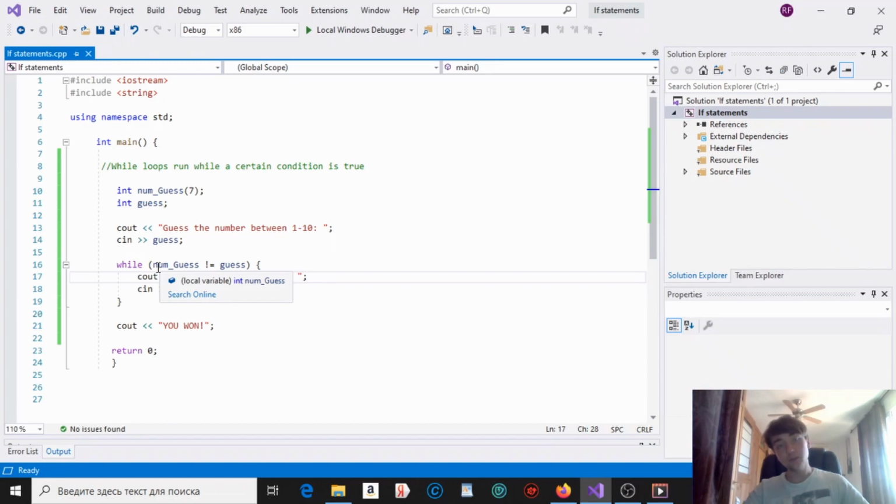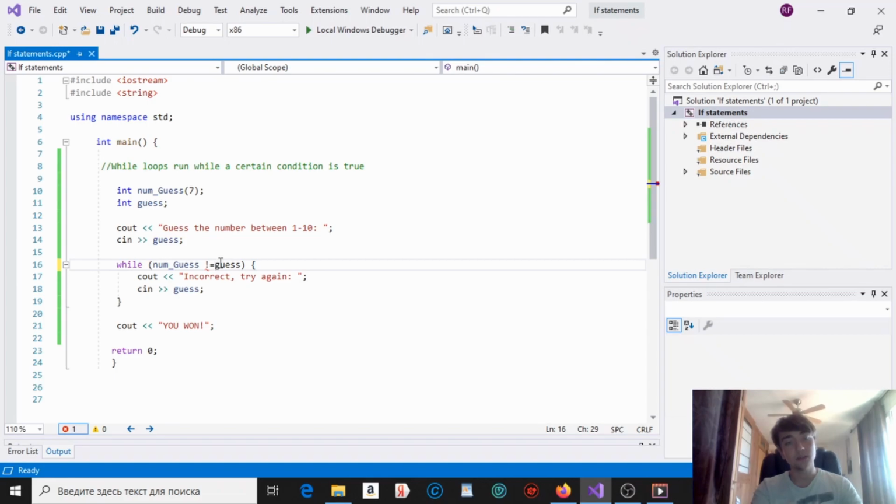The condition of the loop is num guess is not equal to guess. Remember when we learned about operators? This is the not operator. You might be a little confused because you might be thinking, isn't this the not operator? Yes, but right now we're comparing two values, and when we're comparing two values, we want an equal sign there because we're checking if they're not equal to each other.